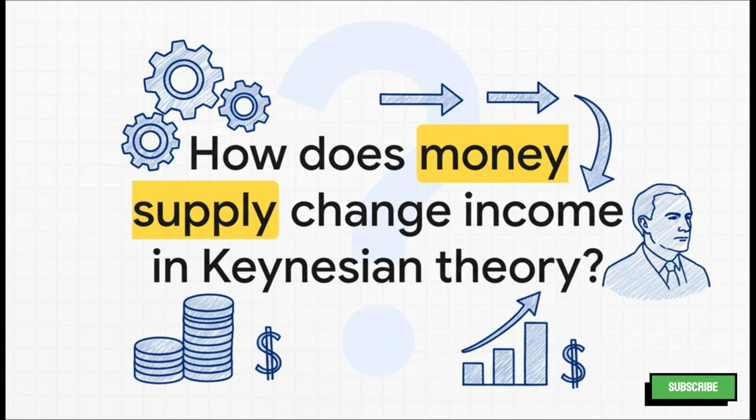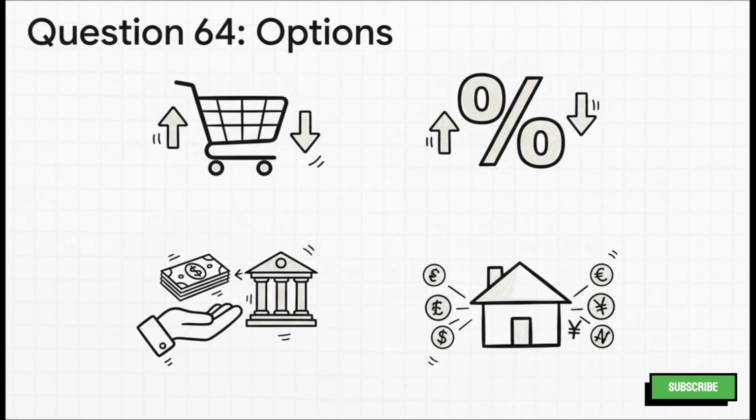Our first question on this topic, question 64, is from Keynesian theory. According to Keynes, how does a change in the money supply affect income? What's the channel? Your options are A, through a change in the consumption rate, B, through a change in the interest rate, C, through a change in liquidity preference, which is basically the demand to hold assets in cash, or D, through a change in the spending decisions of the domestic sector.